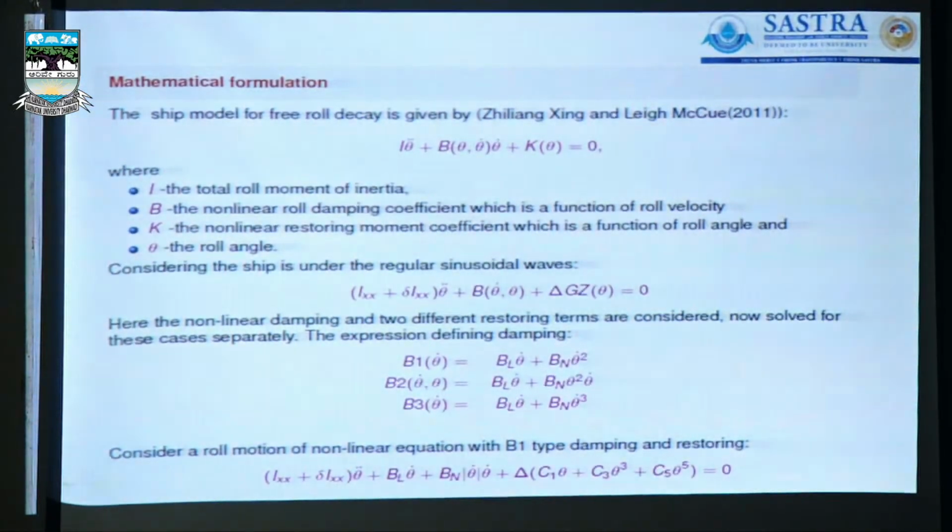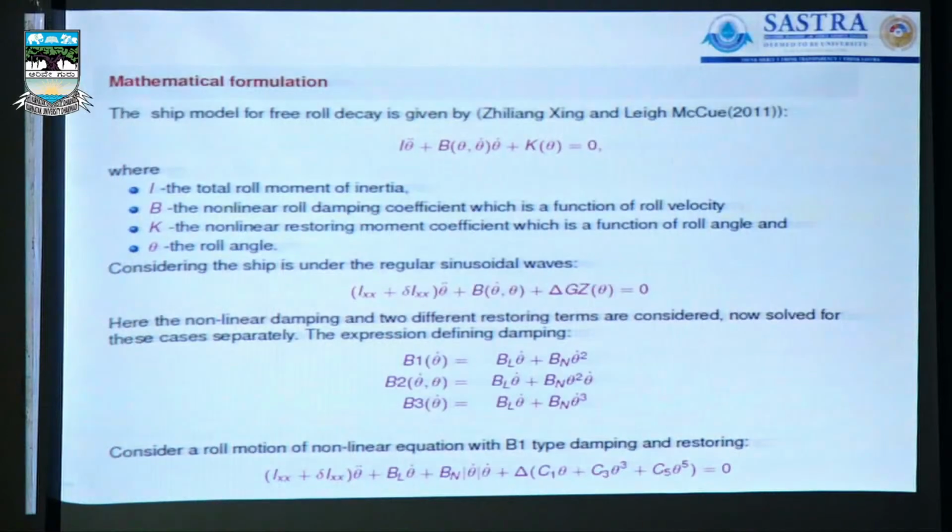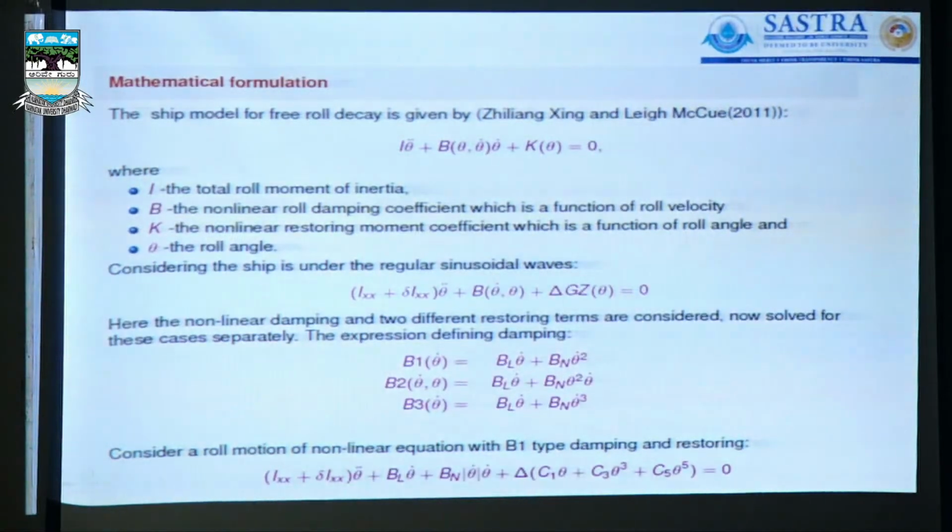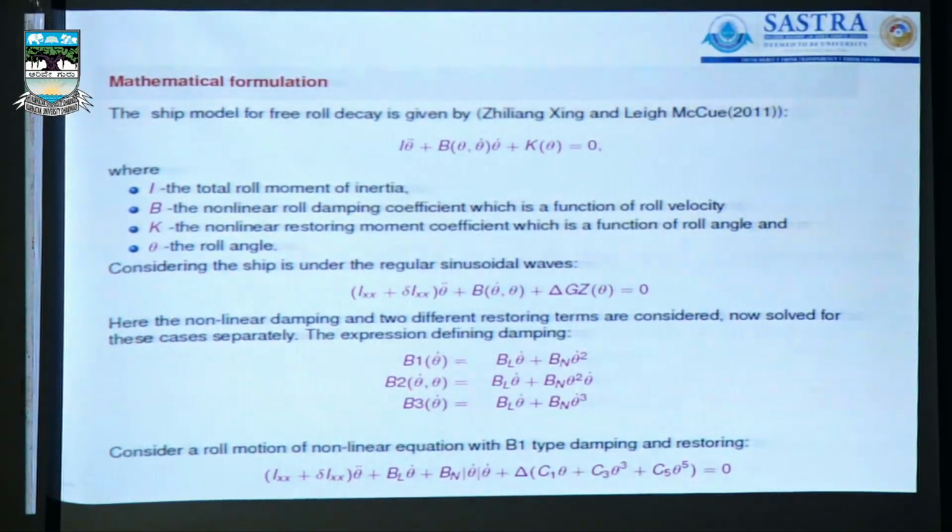This is the corresponding model suggested by Zing and McHugh, the basic model that has been suggested here. This is the highly nonlinear model. I is the total moment of inertia, B is the nonlinear damping coefficient, and K is the nonlinear restoring moment coefficient, and theta is the roll angle here. This is the simple single degree of freedom problem model here. It's a basic model for this. We have the highly nonlinear B1 theta dot as well as B2 theta dot, like that here.